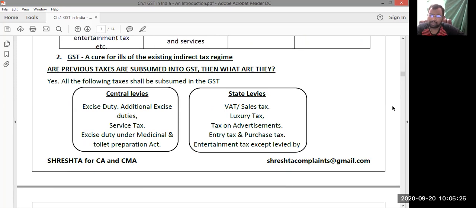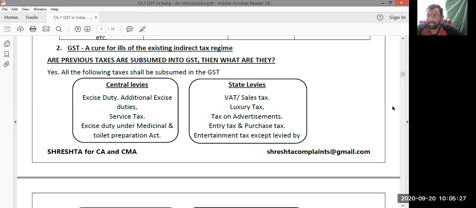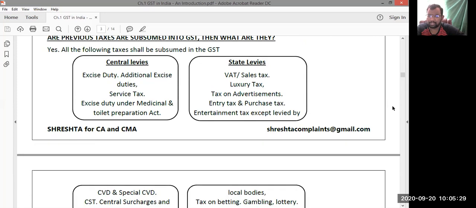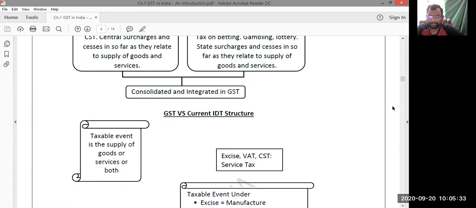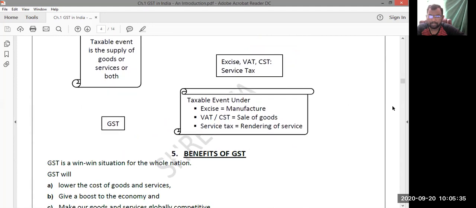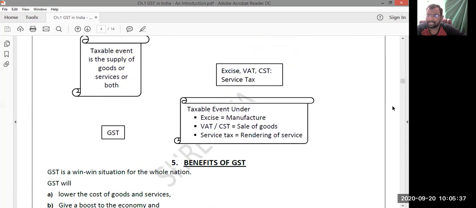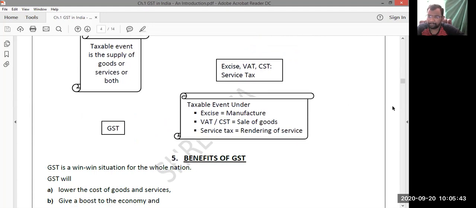At the state level, VAT, sales tax, luxury tax, tax on advertisements, all these are subsumed into GST. The taxable event under GST is supply. Right? What do you mean by supply? I will tell you in the second chapter. The entire second chapter is about only one word, supply. There I will tell you what is supply.